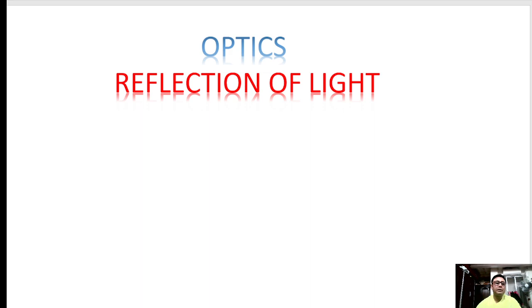So, this is another discussion of the physics of class 12. Today, we are dealing with another topic, which is the reflection of light. As you know, reflection of light is one of the important topics for any entrance exam, for board exam, for whatever it is. So you need to know detailed knowledge about this chapter. Then only you will be able to understand and solve the questions.